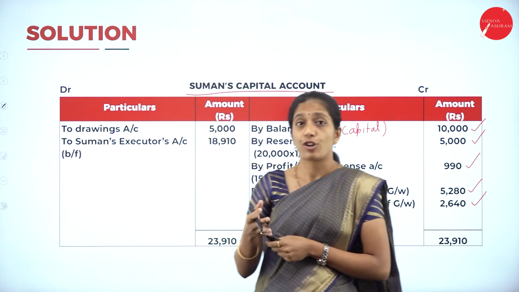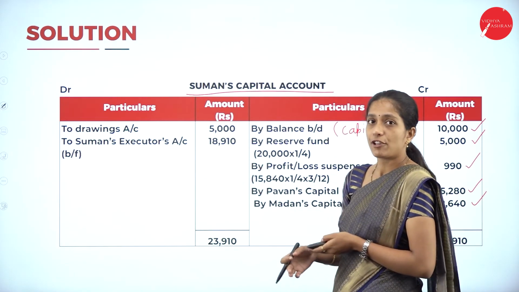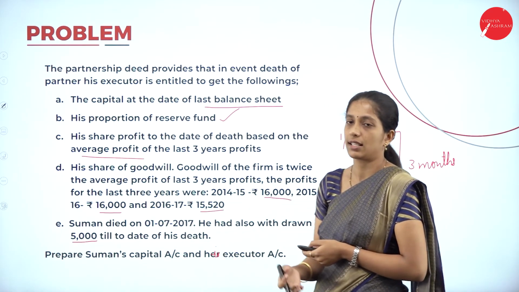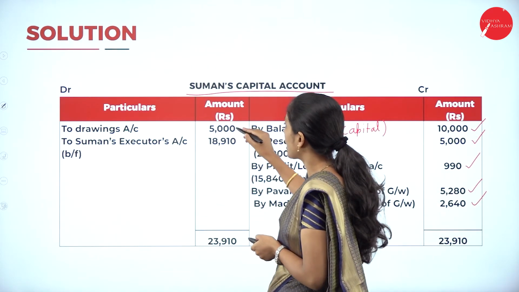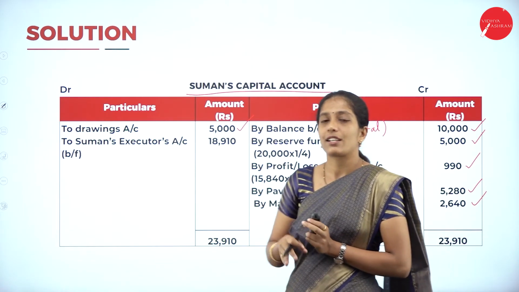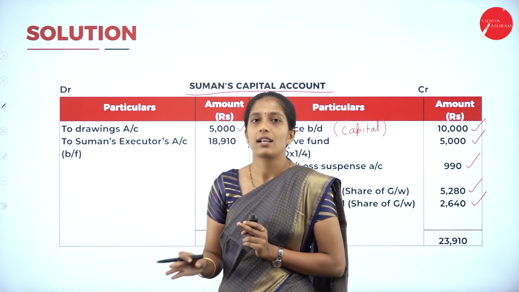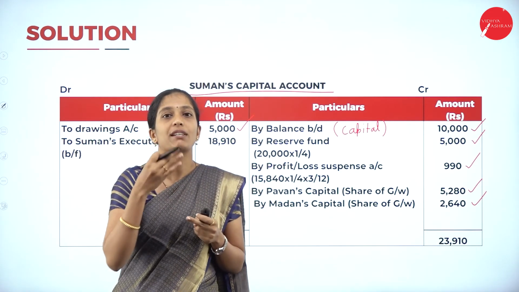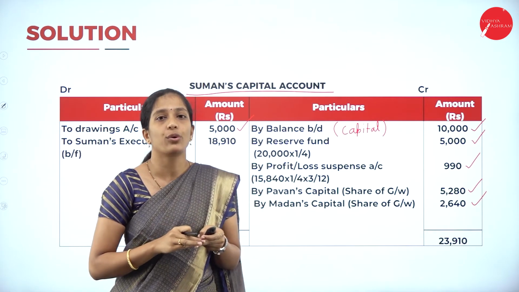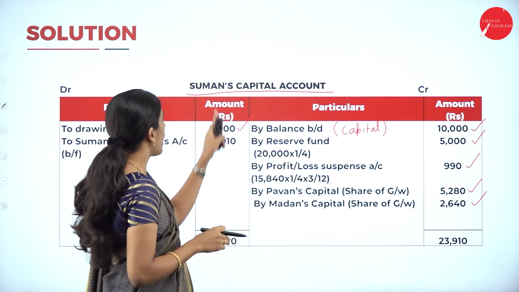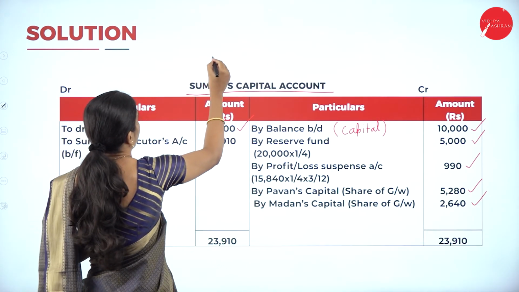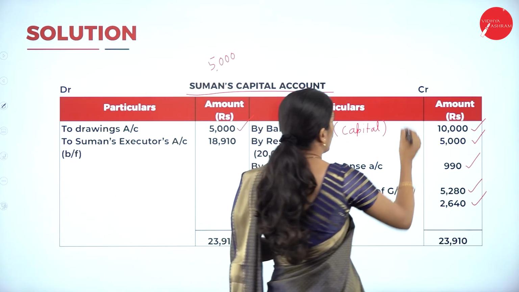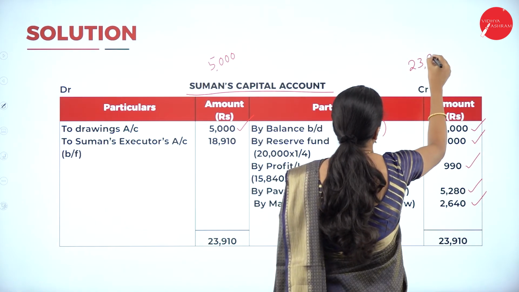Now there are drawings because the partner has withdrawn a certain amount, right? So Suman withdrew 5,000. So what is it? It is drawings. So to drawings account 5,000. There is no interest on drawings, so leave that. Now what do you have to do? Balance, and the balancing figure has to be transferred to his executor's account. Now if you add the debit side, we have only 5,000 here, whereas on the credit side, we have 23,910.